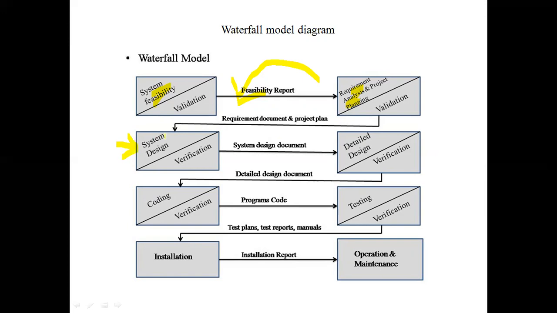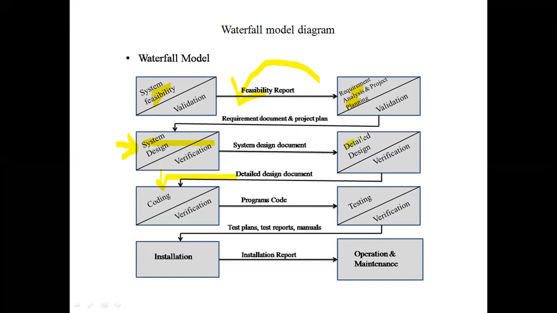So waterfall model is mostly preferred in the development of system where requirements don't change. Requirements gathered in the initial phase gets fixed and they don't change. In such systems only we can use waterfall model. So say for example that you performed the system design phase incorrectly, and if you directly go to the phase of coding, you will be performing incorrect code by referring to the system design.